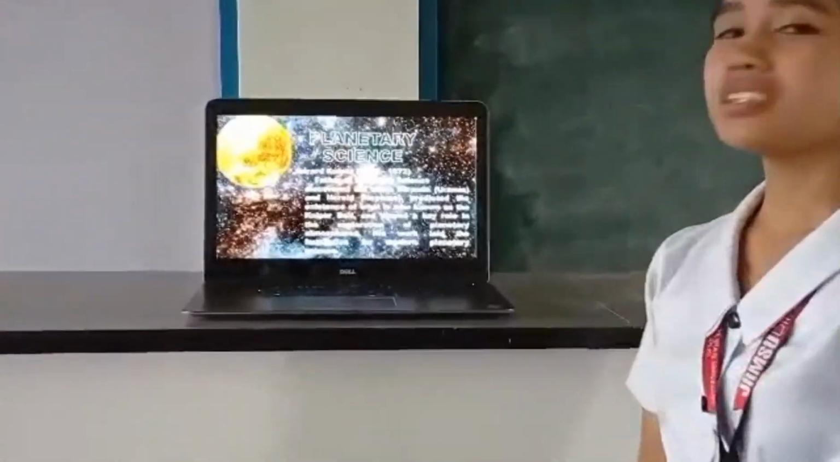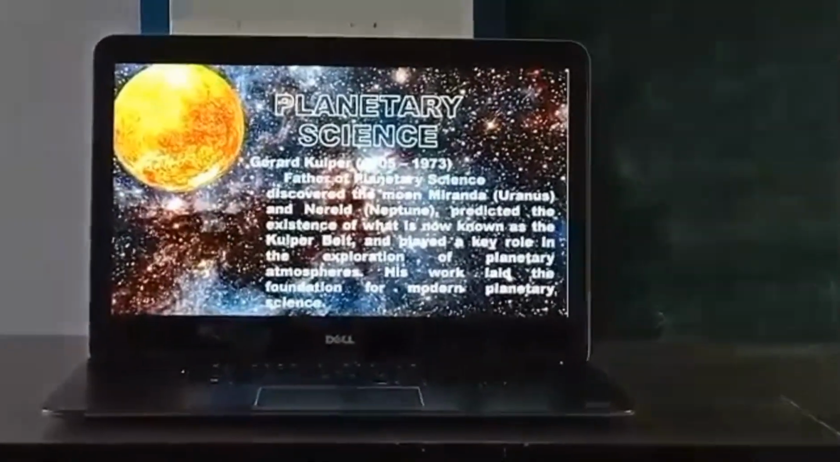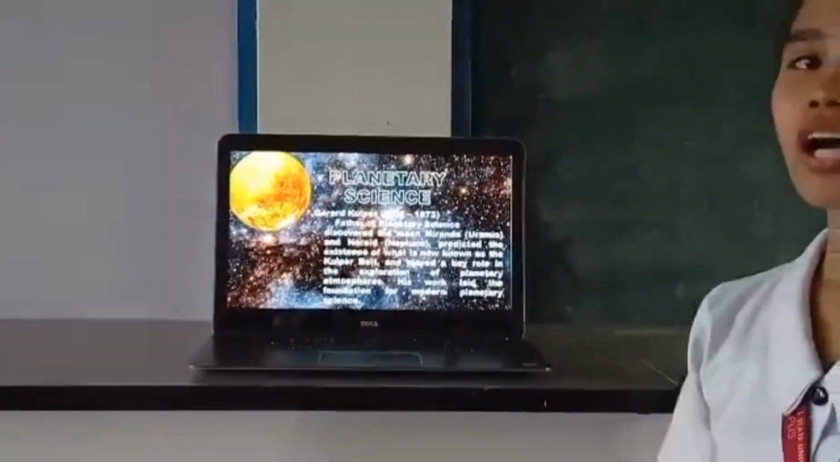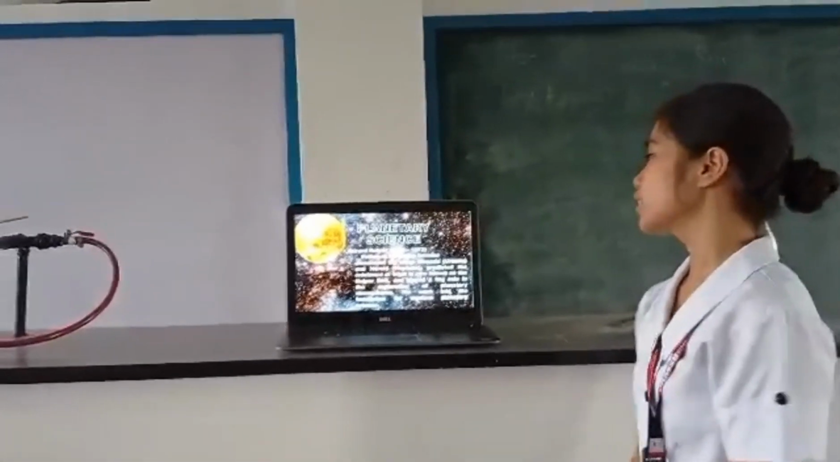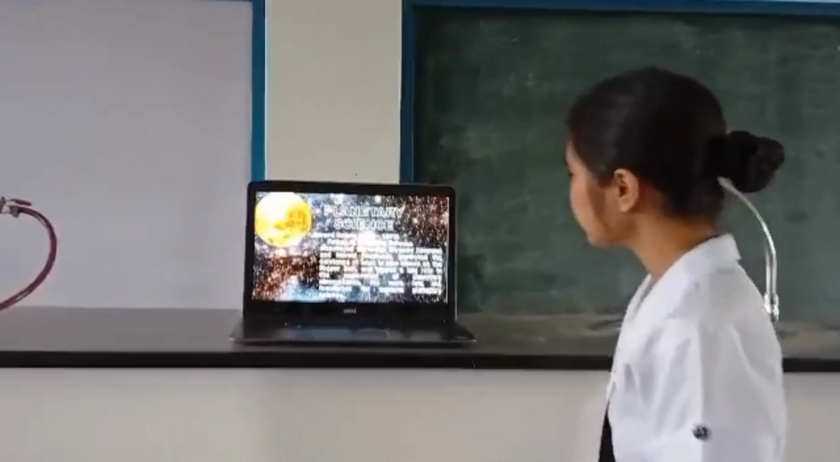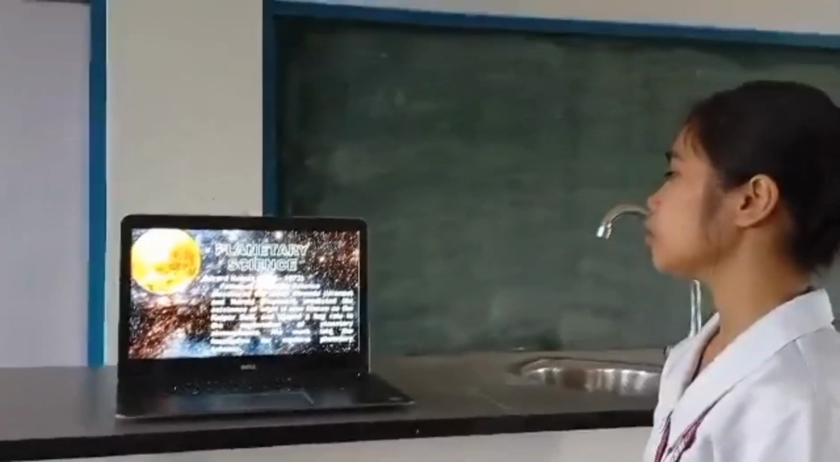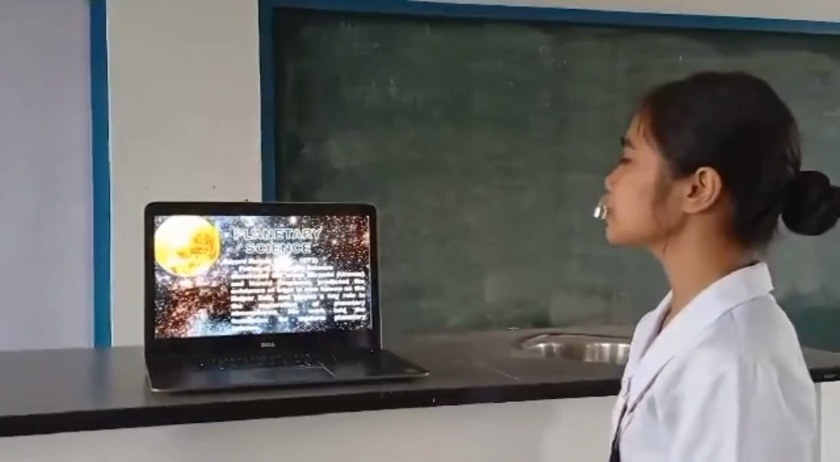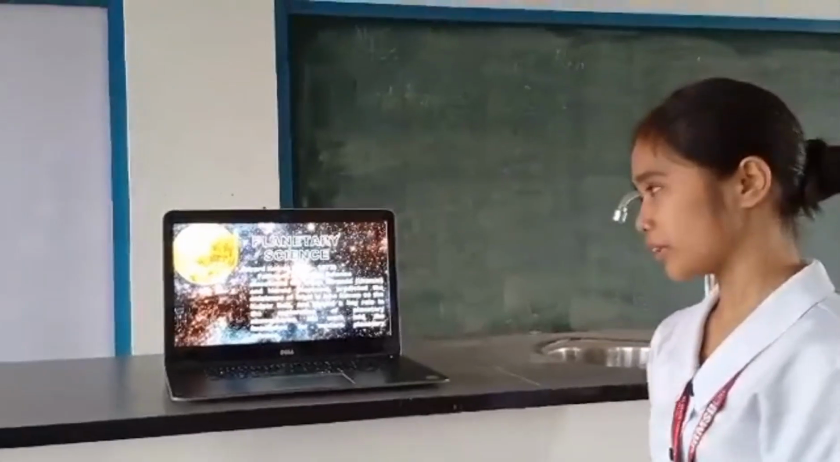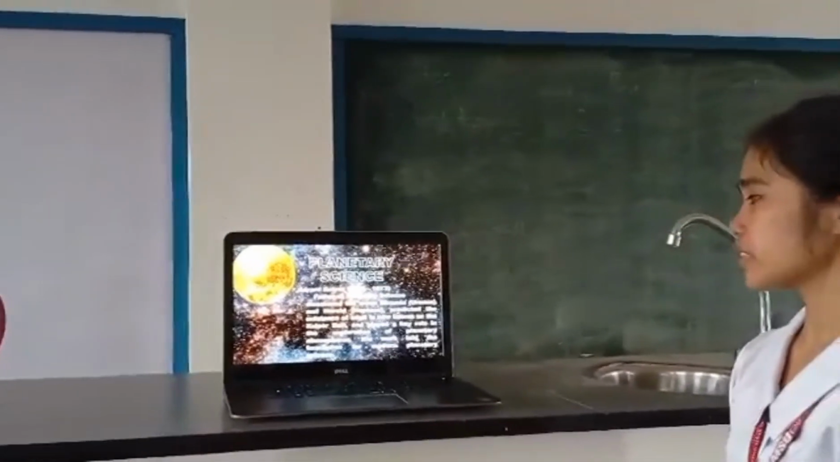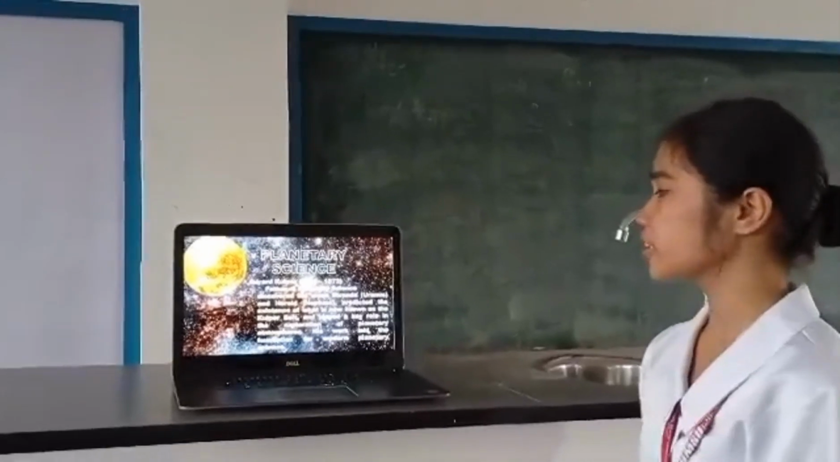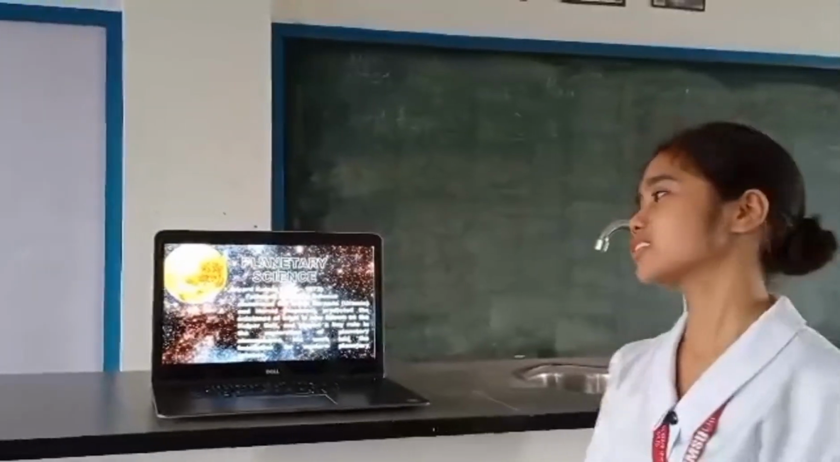So who is the father of planetary science? He is Gerard Kuiper, 1905 to 1973. He discovered the moon Miranda of Uranus and Nereid of Neptune, and also predicted the existence of what is now known as the Kuiper Belt, and played a key role in the exploration of planetary atmosphere. His work laid the foundation of modern planetary science.